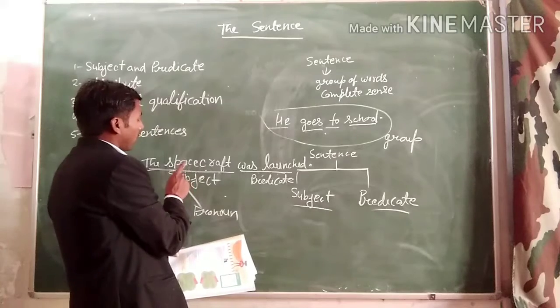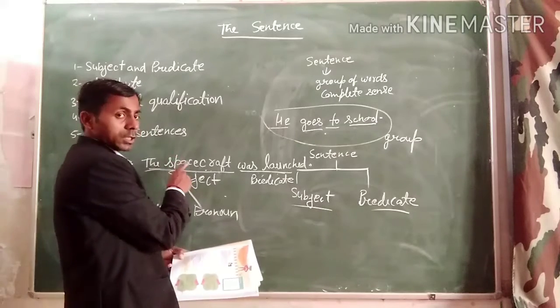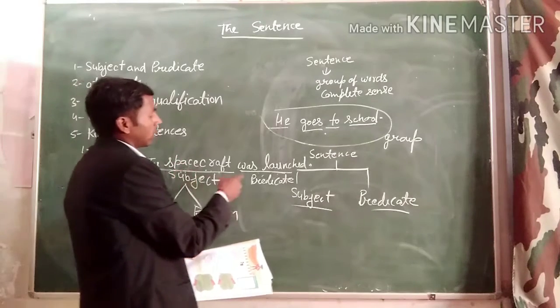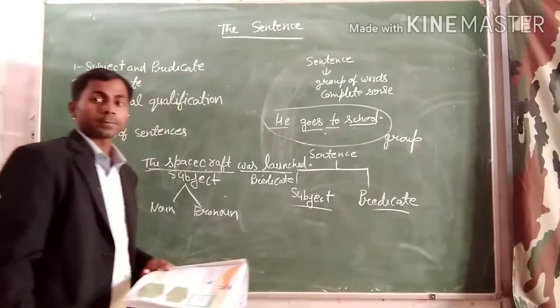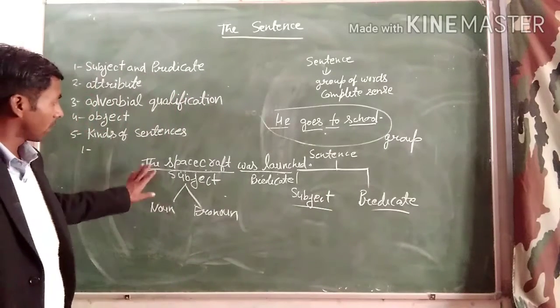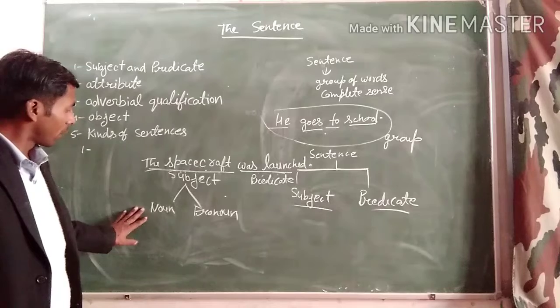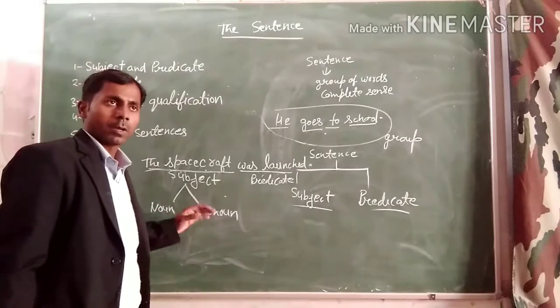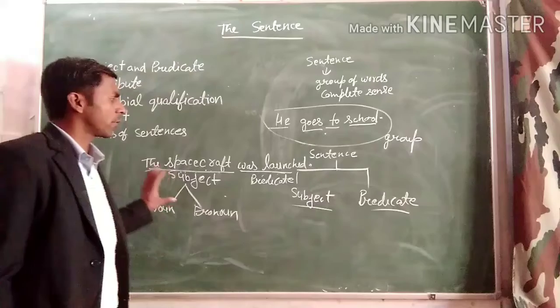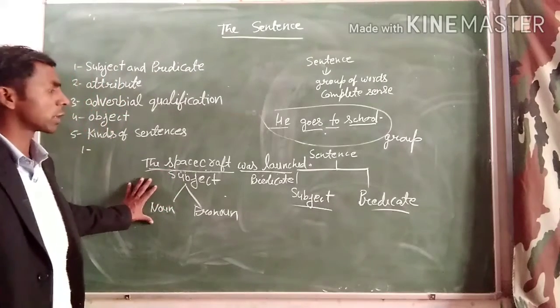This is the thing that is denoted, by the verb. It's clear? And the subject can also include many words like noun, pronoun, adjective, article, preposition, which we can use in the subject part.